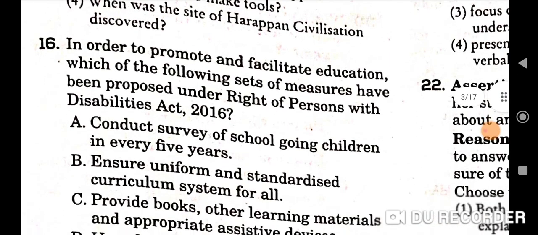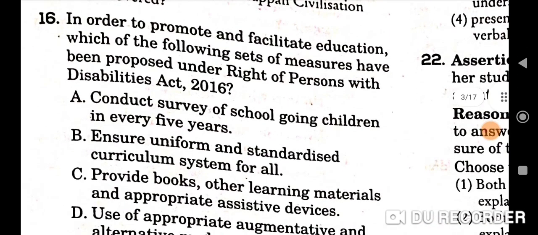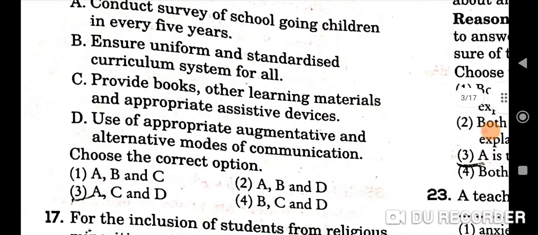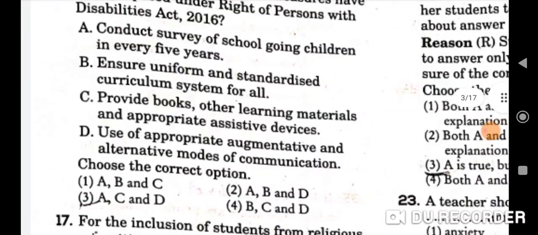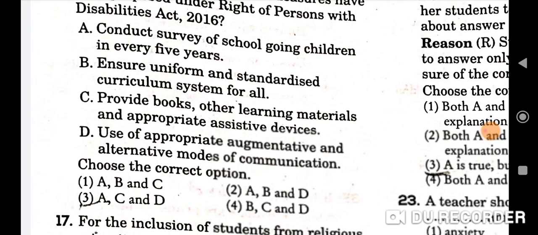Next question is 16th question: in order to promote and facilitate education, which of the following sets of measures have been proposed under the Rights of Persons with Disabilities Act 2016? So correct option will be A, C and D. The first is A, I will read it for you.